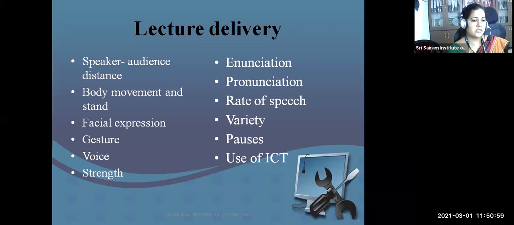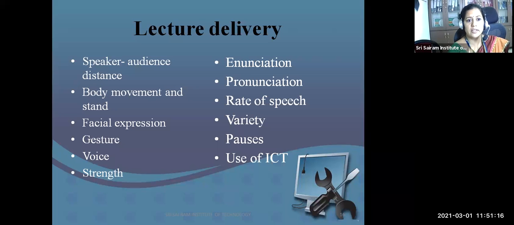Then facial expression is most important. You should give a pleasing experience to the audience. Then of course gesture. Gesture is your hand movement, and it should be pleasing. Again, your voice strength. Of course, as I said, enunciation.